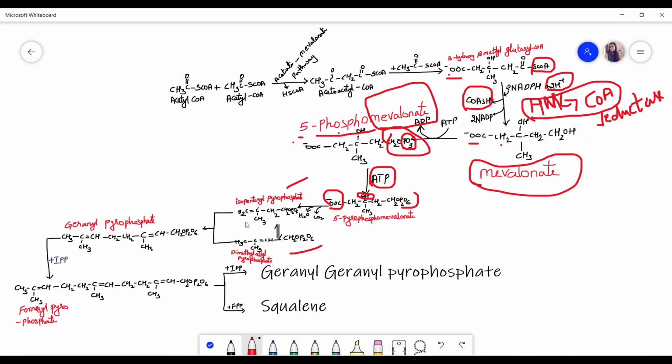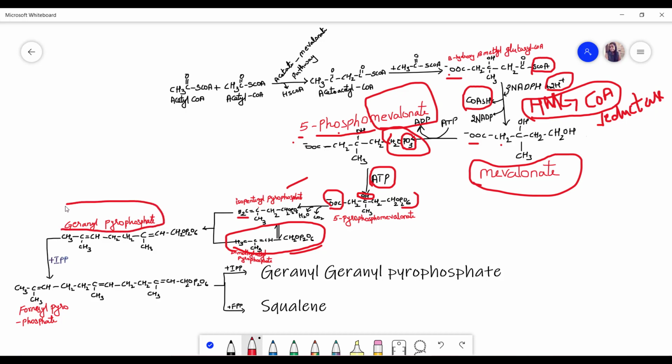So here what is happening, if you see, we are writing the same equation here. And not only that, this isopentenyl pyrophosphate is converted into dimethyl allyl pyrophosphate, and dimethyl allyl pyrophosphate can be converted into isopentenyl pyrophosphate anytime, because both equations are the same except this hydrogen, because it is gaining one hydrogen and forming a methyl group, isn't it? So they both will condense and form this geranyl pyrophosphate.